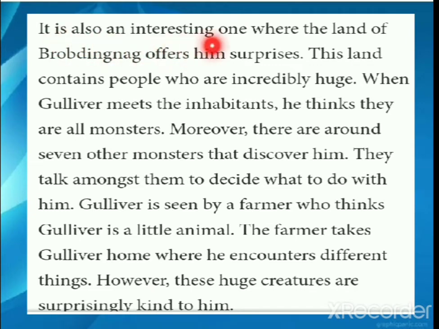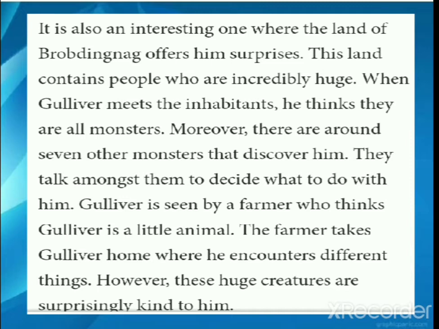It is also known as an interesting one, where the land of Brobdingnag offers him surprises. This land contains people who are incredibly huge. When Gulliver meets the inhabitants, he thinks that they are all monsters. Moreover, there are around 7 other monsters that discover him. They talk amongst themselves to decide what to do with him. Gulliver is seen by a farmer who thinks Gulliver is a little animal. The farmer takes Gulliver home, where he encounters different things. However, these huge creatures are surprisingly kind to him. So yes, we have seen about these huge creatures.